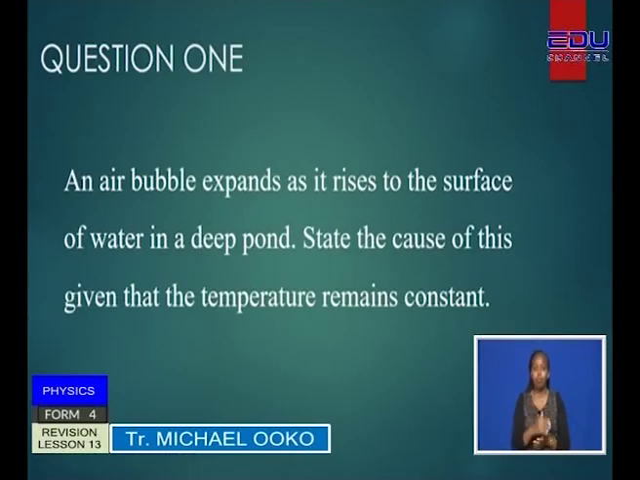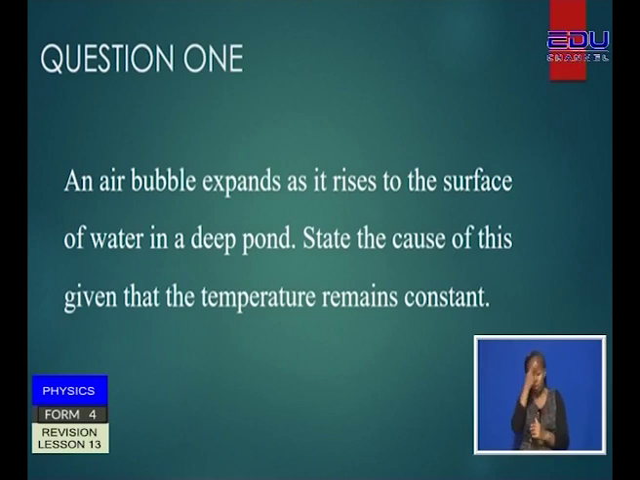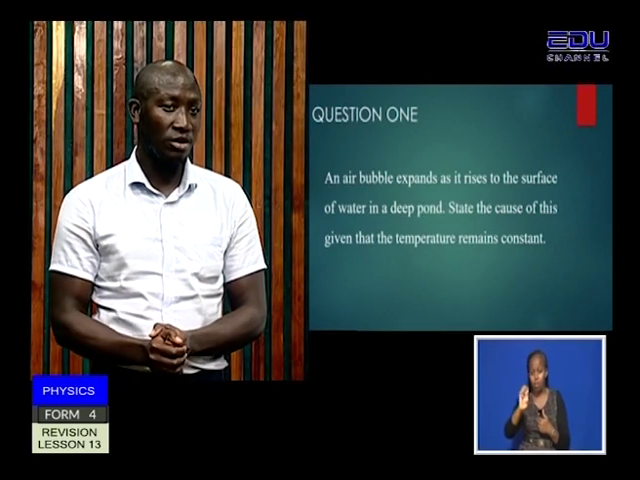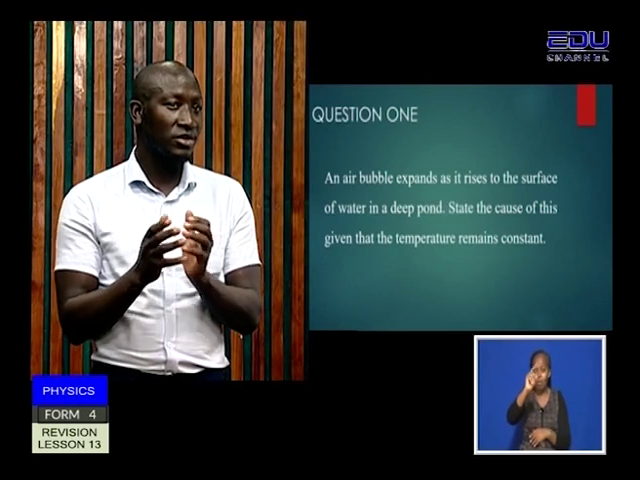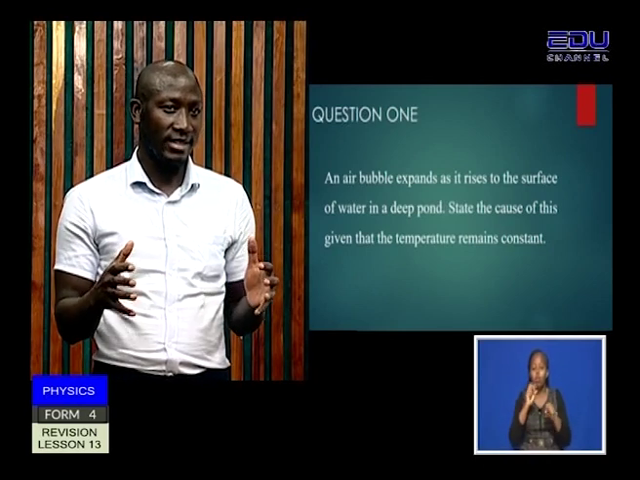Our sample question 1 reads: an air bubble expands as it rises to the surface of water in a deep pond. State the cause of this, given that the temperature remains constant. Now, learner, when faced with a question like this, there is a bubble. Imagine a bubble of air inside a pond. Now, as it rises to the surface, it is observed that its volume increases.